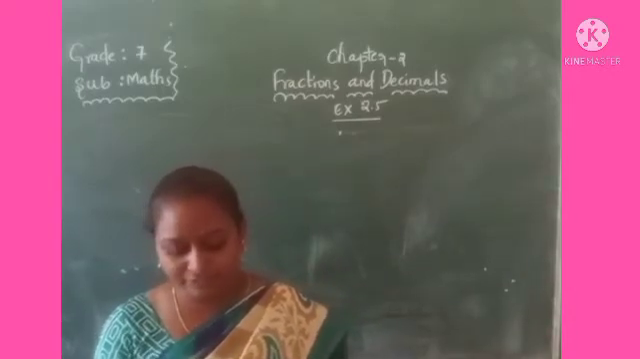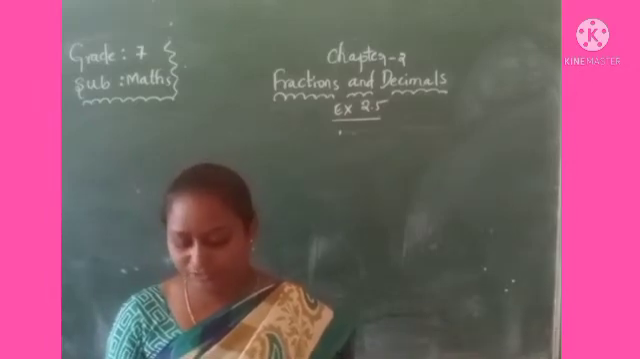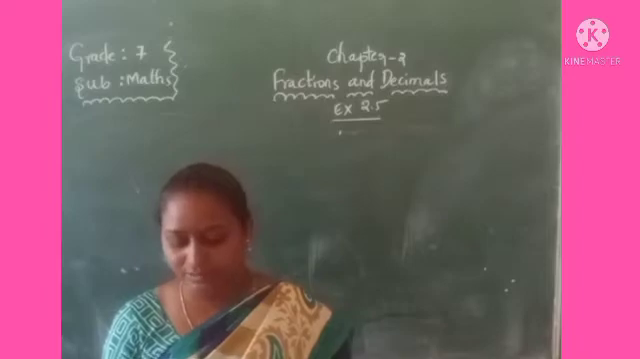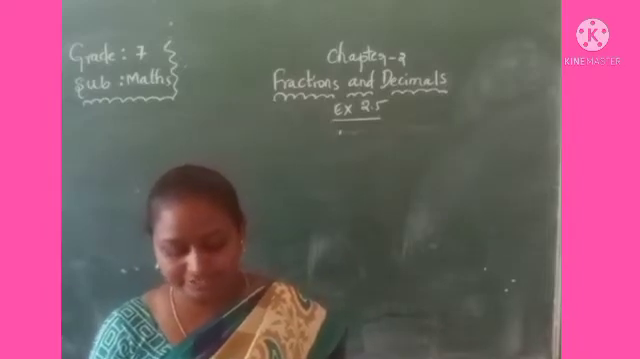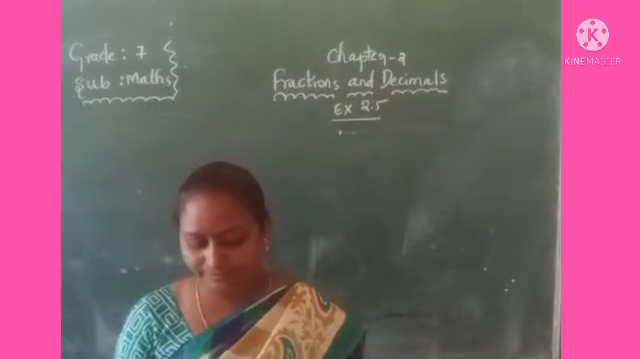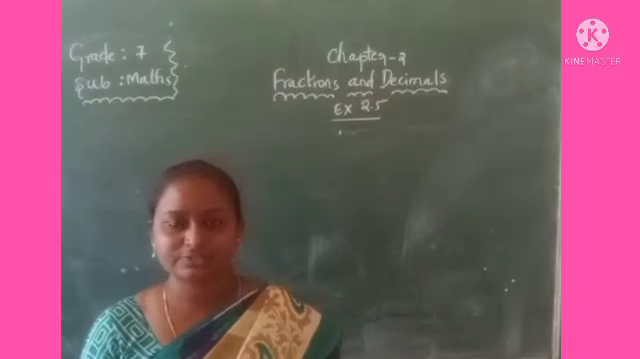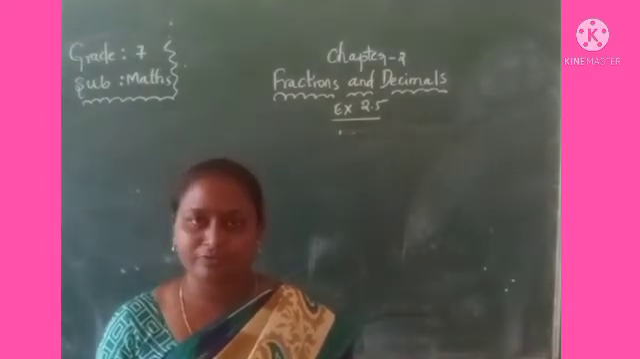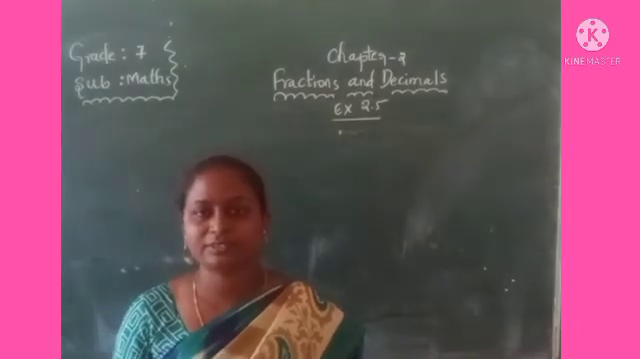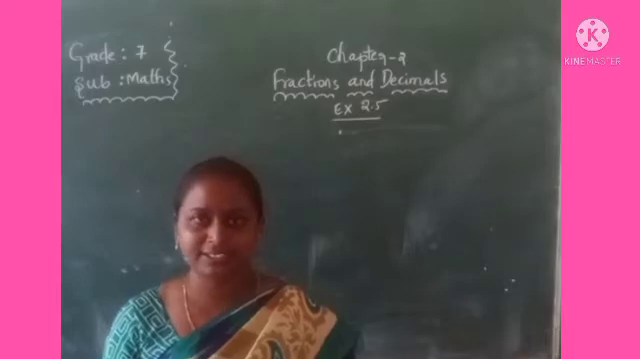Okay, children, in the 8th question also, see how we are going to solve the problem. Shama bought 5 kilograms 300 grams apples and 3 kilograms 250 grams mangoes. Sarala bought 4 kgs 800 grams oranges and 4 kilograms 150 grams bananas. Who bought more fruits? Here this question asks who bought more fruits. That means two persons are there, Shama and Sarala.